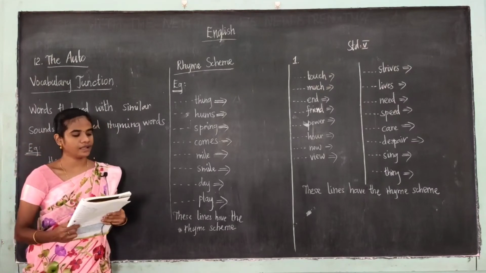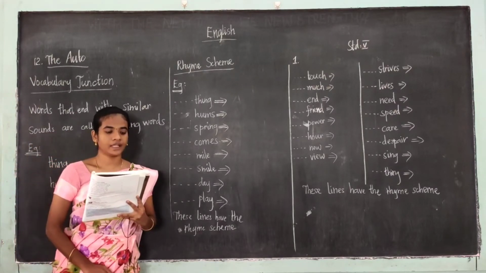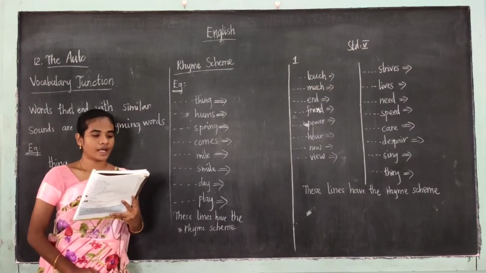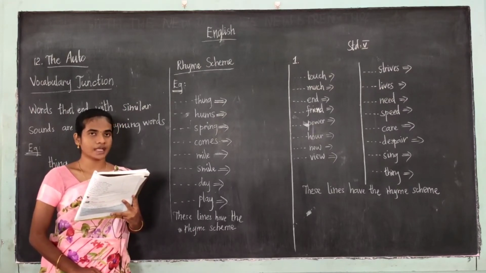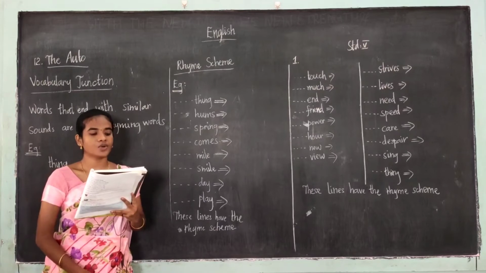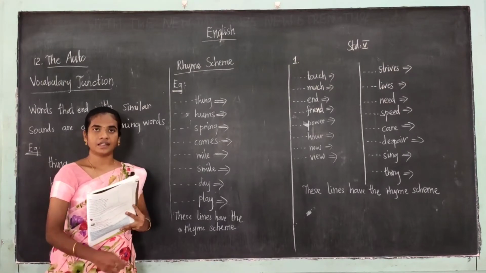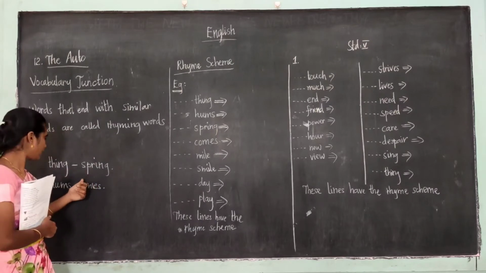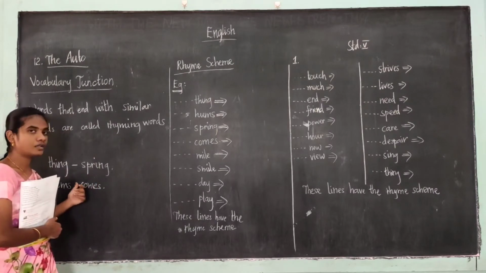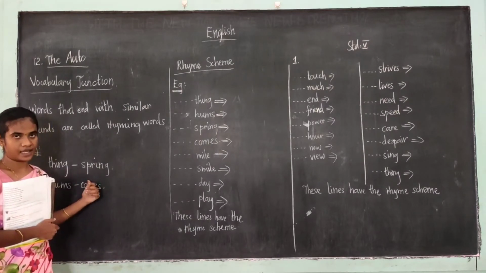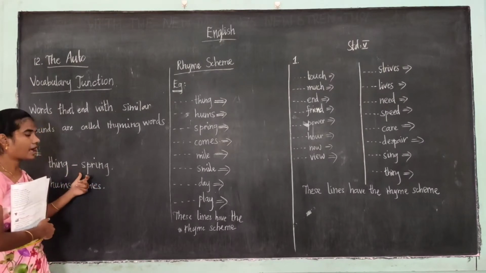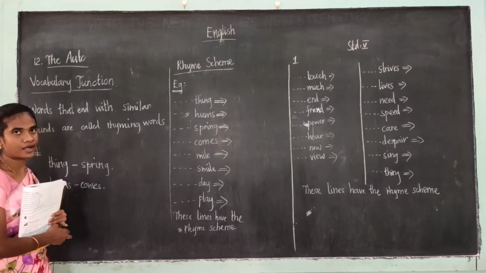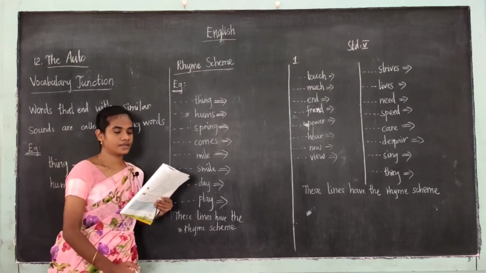Now see these lines. An auto is a helpful thing. I love the way the motor hums. I love each cushion and each spring. The way it goes, the way it comes. In that, the rhyming words are thing, spring, hums, comes. These words have similar sounds, so they are called rhyming words.